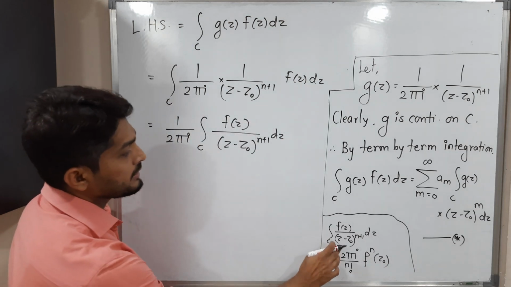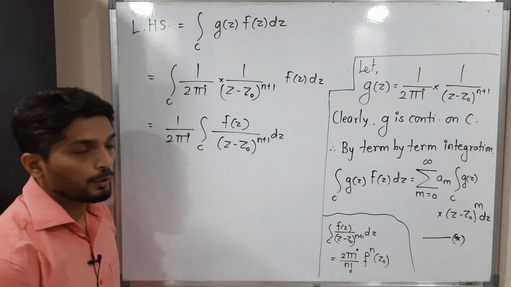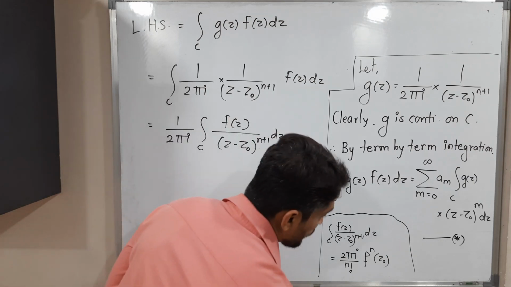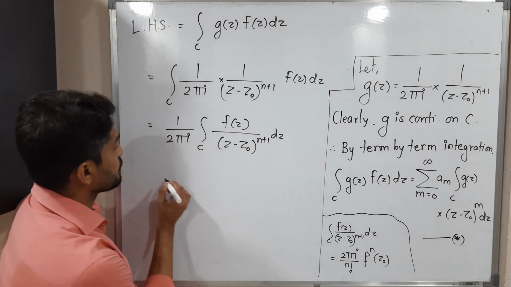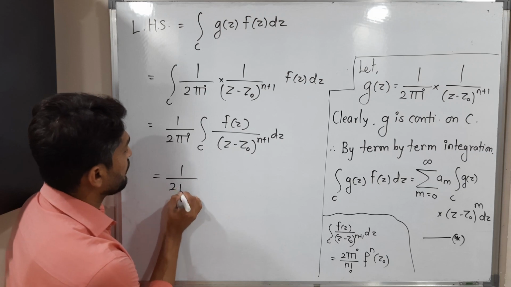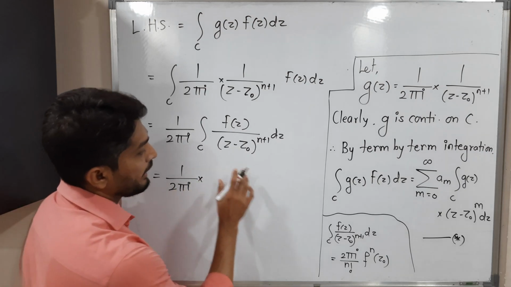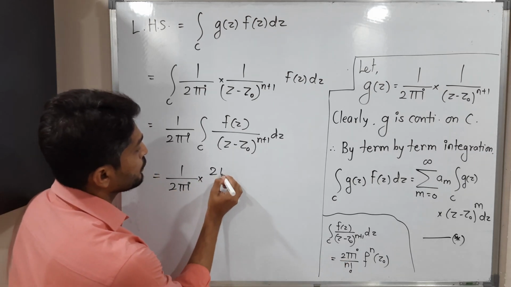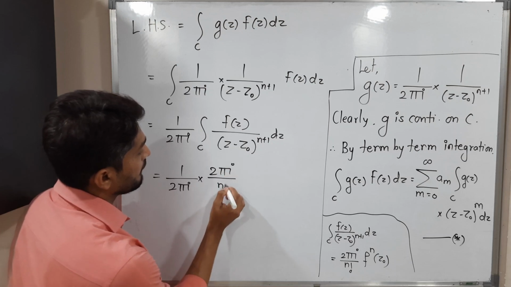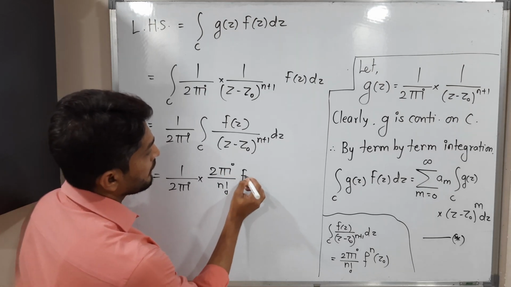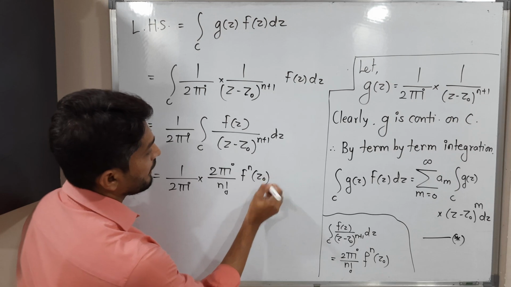So the same integration we have got here. So let us use corollary of Cauchy's integral formula. So this is equal to 1 upon 2 pi I into the value of this integration, 2 pi I upon n factorial nth derivative of f at z naught.